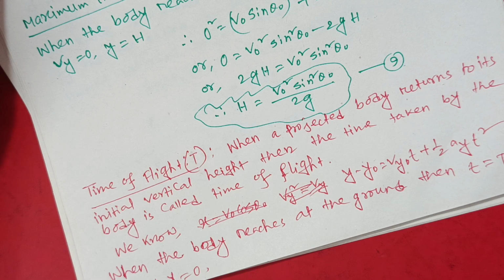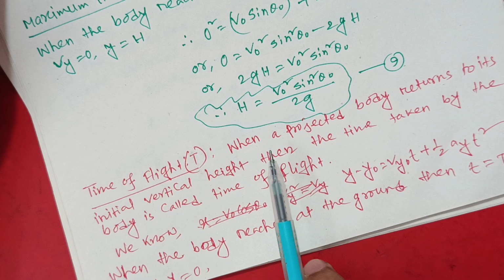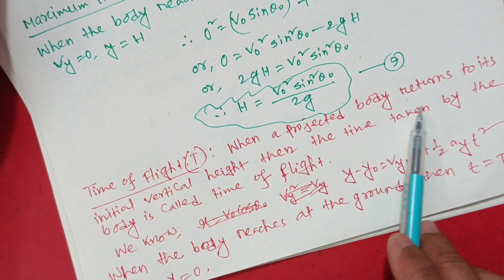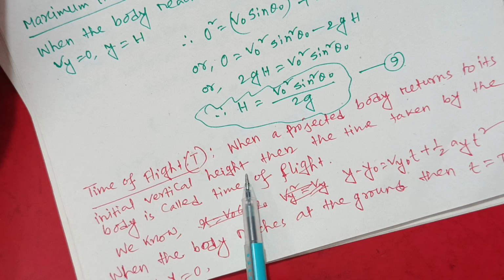That is the initial vertical height. The time taken by a projected body to return to its initial vertical height is called time of flight.